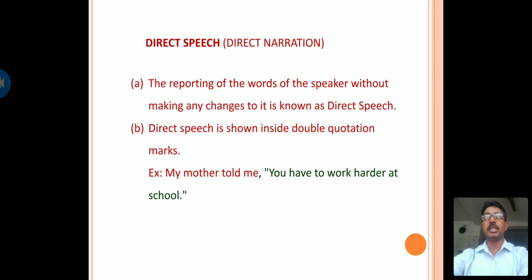My dear children, observe this sentence carefully. Here there are two parts in a sentence. The first part of the sentence is called reporting word, and the second part of the sentence is called reporting speech. After the pronoun in the first part, a comma is placed and the words of the speaker are put in double inverted commas. When you see a sentence in double inverted commas, then we know that this sentence is in direct speech.